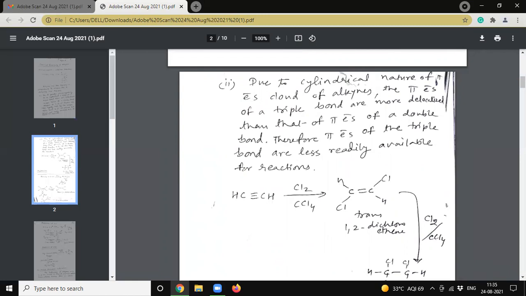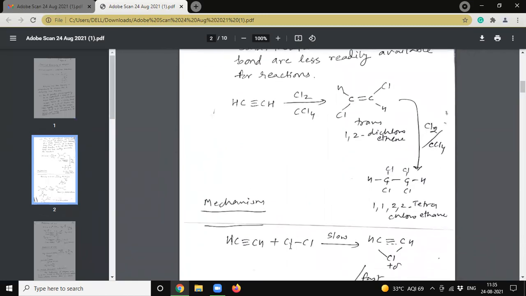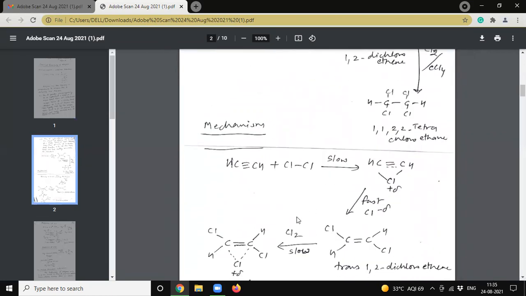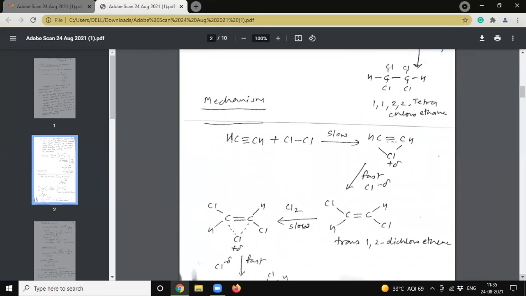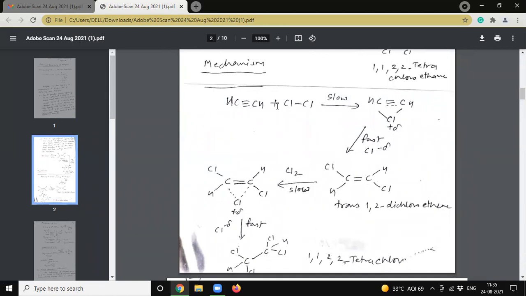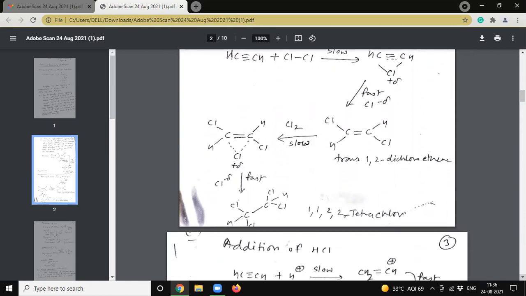See here. It is a slow reaction mechanism. We will get tetrachloroethane here. But see here how these reagents react with alkynes, added fast, and here we will get 1,1,2,2-tetrachloroethane.